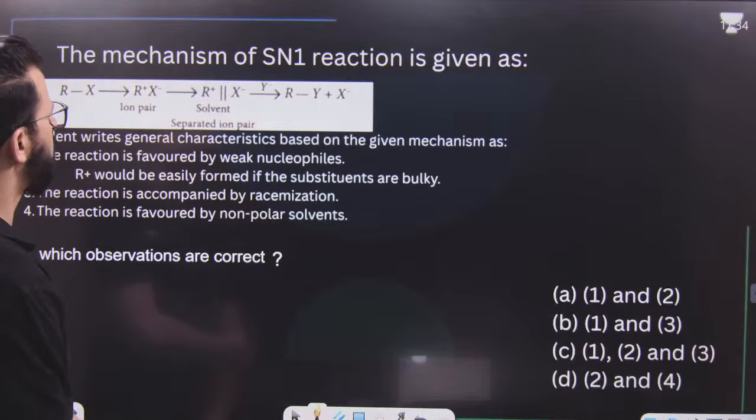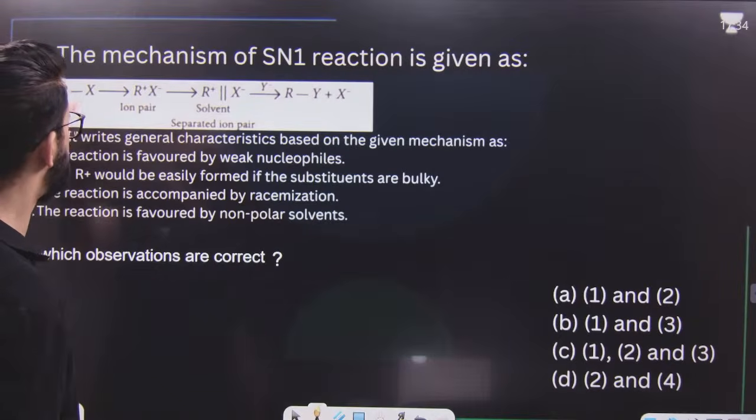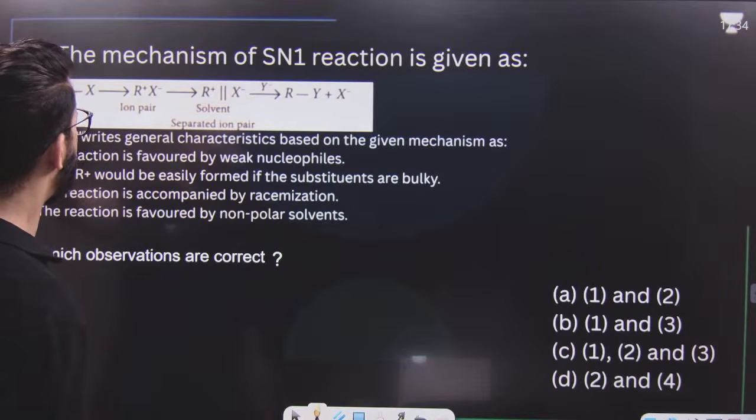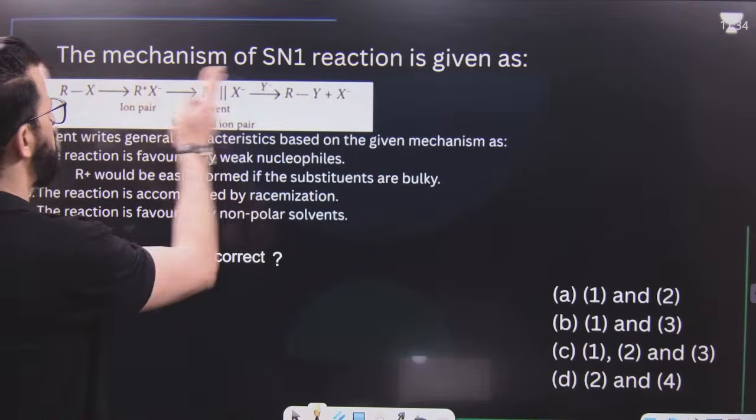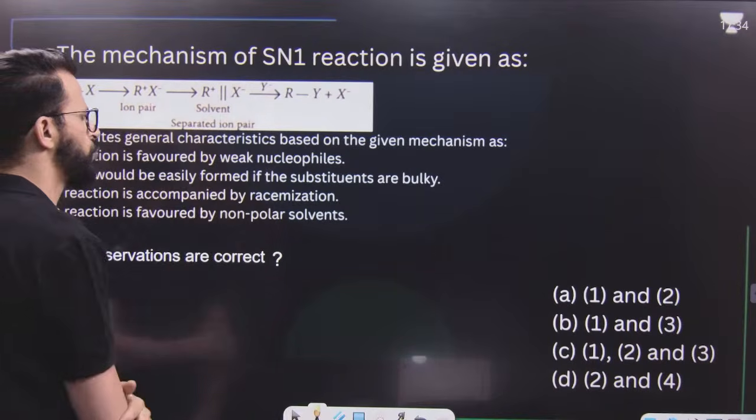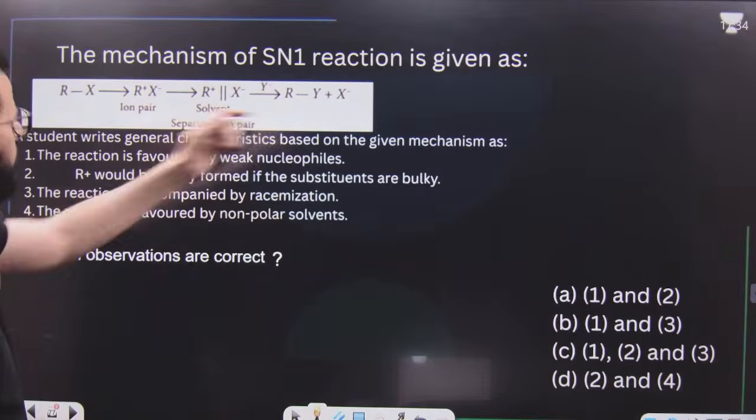After that, the mechanism of SN1 reaction is given. This is the mechanism of SN1. First, the alkyl halide forms an ion pair. This is known as the intimate ion pair. Then these ion pairs will be separated by means of a solvent, so a solvent-separated ion pair. And finally, we will get the product.